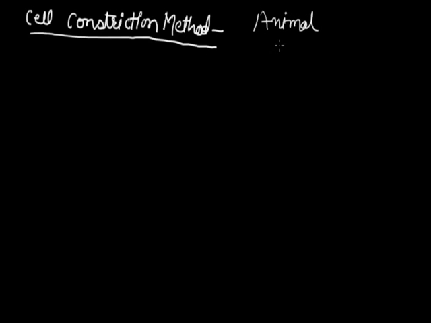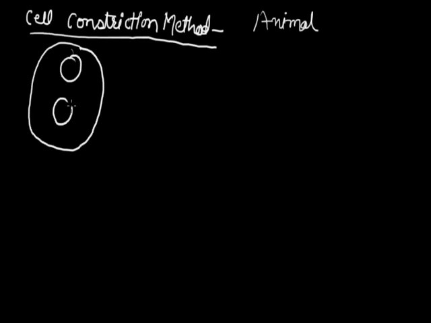Because this cell is surrounded by cell membrane only, after formation of two nuclei in a cell, a simple cytokinesis division takes place, and that occurs by constriction.